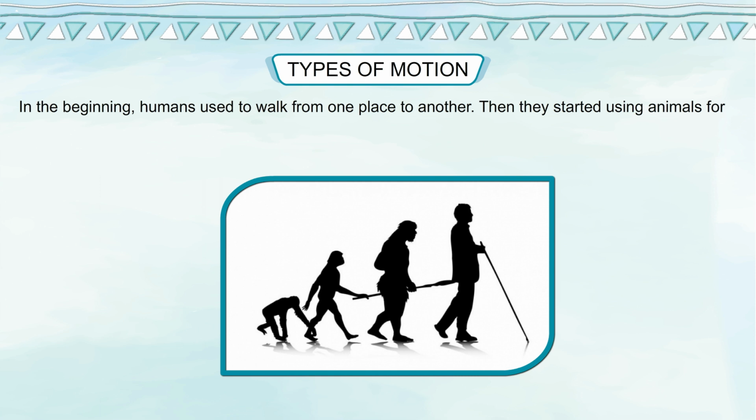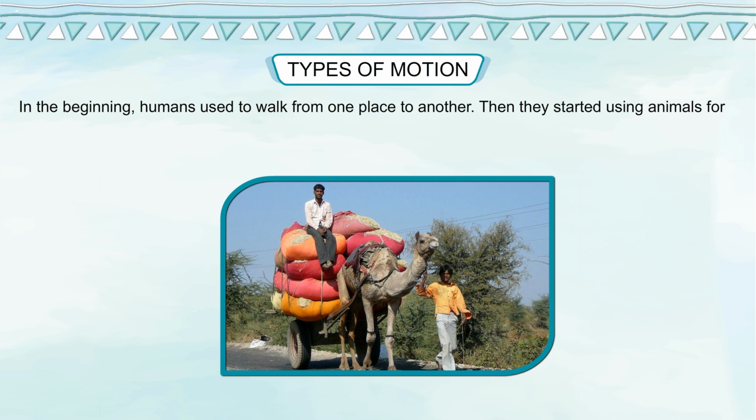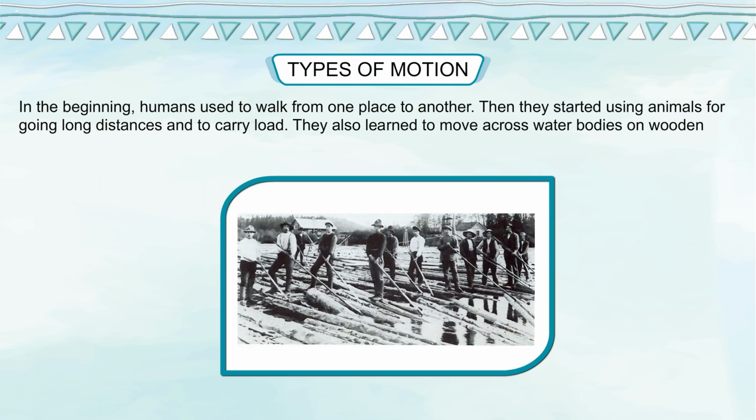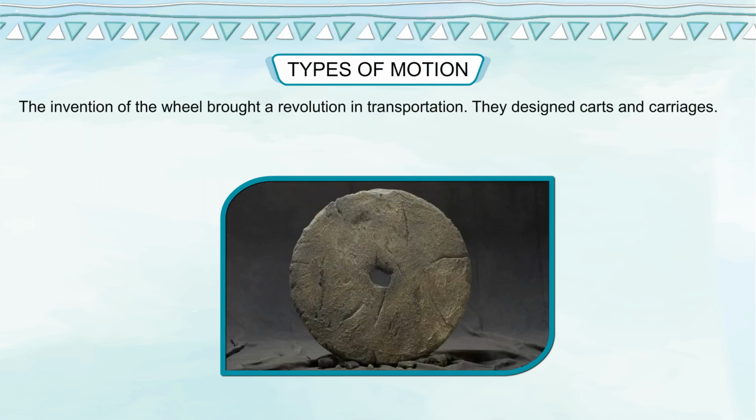In the beginning, humans used to walk from one place to another. Then they started using animals for going long distances and to carry load. They also learned to move across water bodies on wooden logs. Gradually, they developed logs into rafts and boats. The invention of the wheel brought a revolution in transportation.